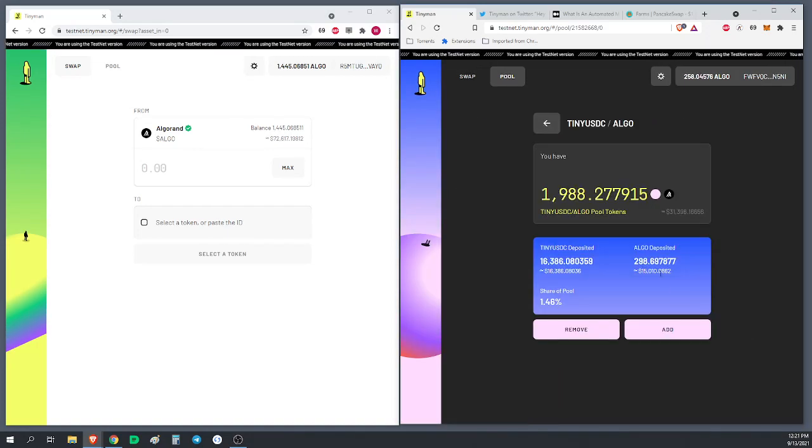Boom, 298. Now, you say, oh my God, we got ripped off. Well, no, because as you can see, the price hasn't equalized yet. So we're going to need to bring this price up and this price down. You bring this price up by creating demand. So you watch here. Remember we had, I think it was 299.48.